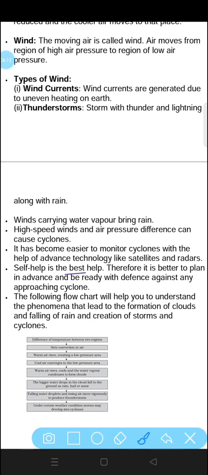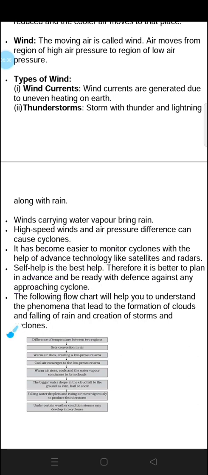Self-help is the best help. Therefore, it is better to plan in advance and be ready with the defense against any approaching cyclone. As we have talked about, if we have advanced technology, we will be informed before the cyclone and we can make some arrangement for the people who are living in that specific area. We can migrate those people from the area to safer places.